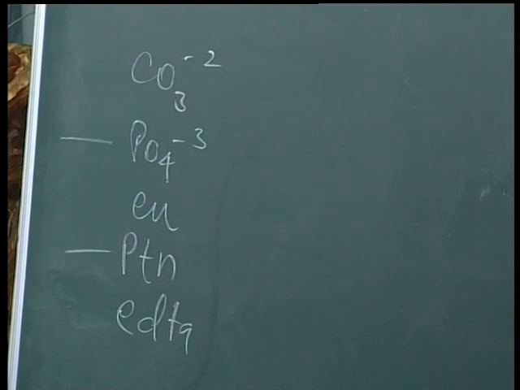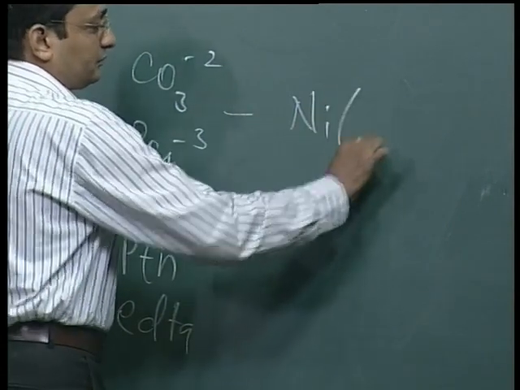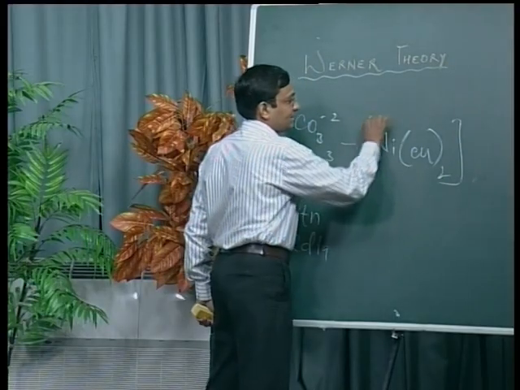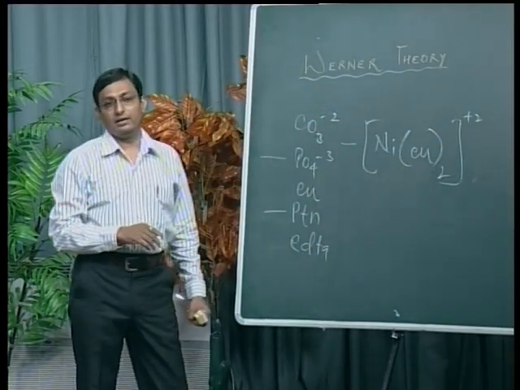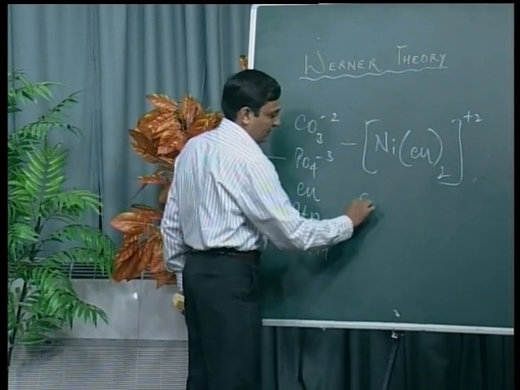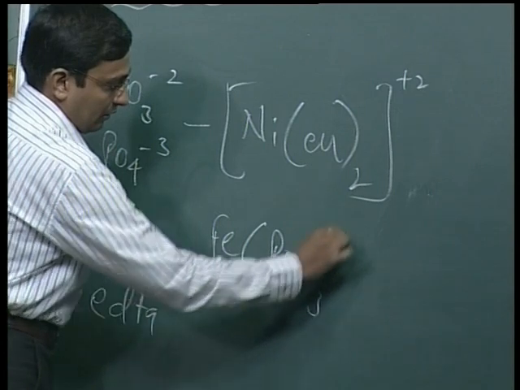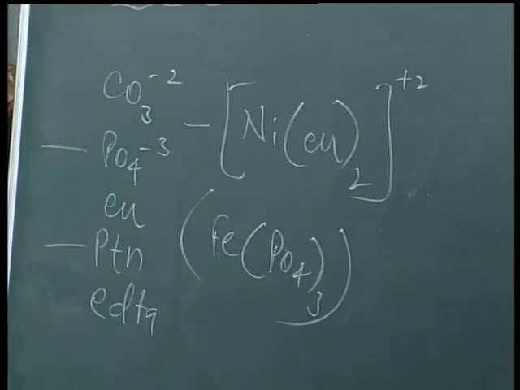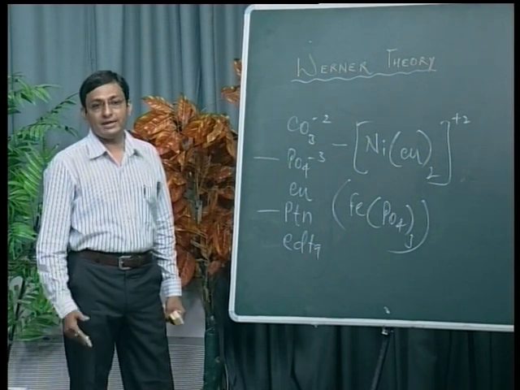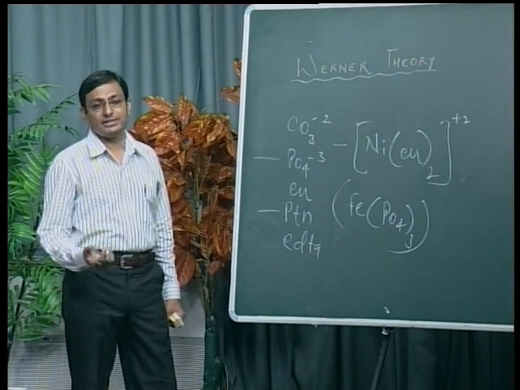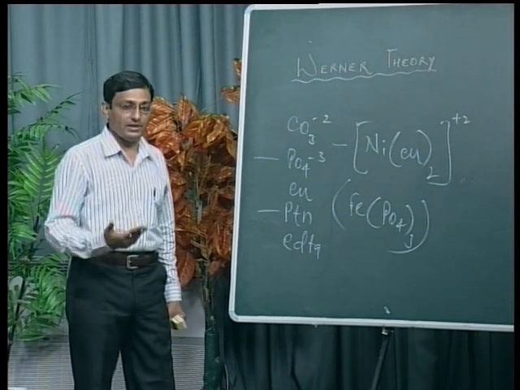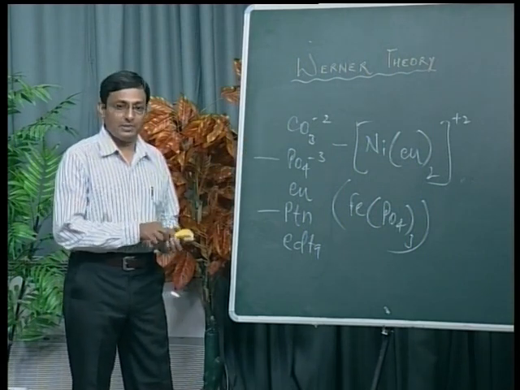And remember one thing: when any polydentate ligand forms a complex compound with any metal ion, or with a transition metal ion, it is called a chelate. That is what we use, chelate. I am giving one example. This is one example of a chelate. You can say bis-ethylene diamine nickel or triphosphato ion. These are a few examples of chelate compounds. Even calcium EDTA and magnesium EDTA are chelates. A chelate is always a ring structure. It's one of the complex compounds, but here the ligand is a polydentate ligand. Remember these things.